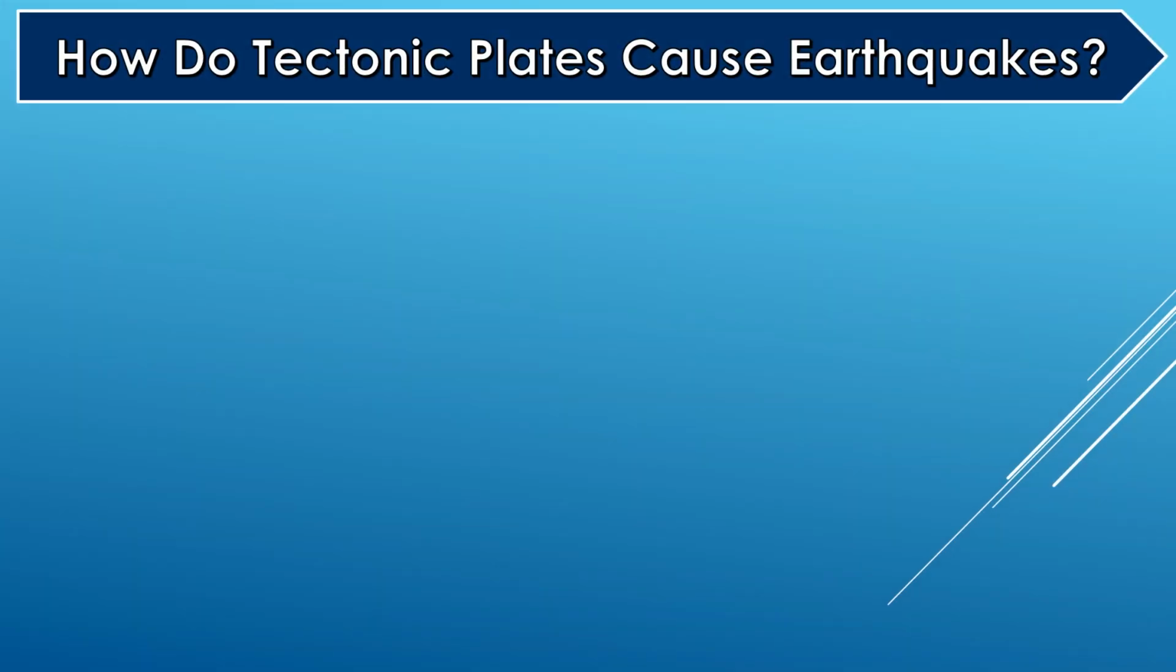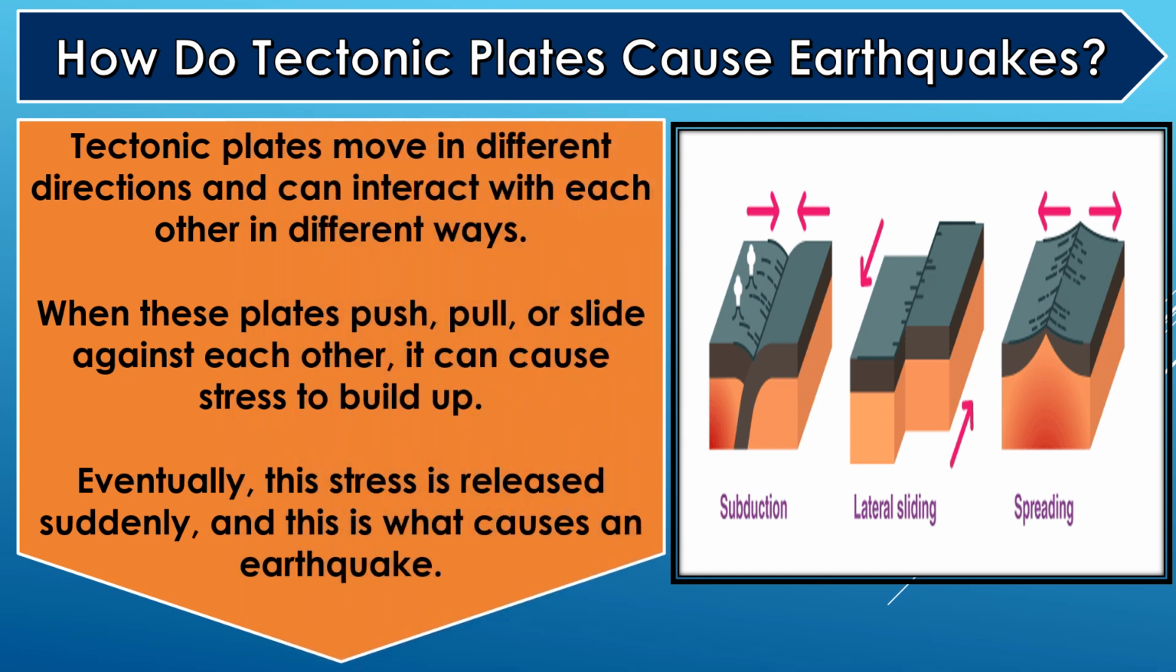How do tectonic plates cause earthquakes? Tectonic plates move in different directions and can interact with each other in different ways. When these plates push, pull, or slide against each other, it can cause stress to build up. Eventually, this stress is released suddenly, and this is what causes an earthquake.